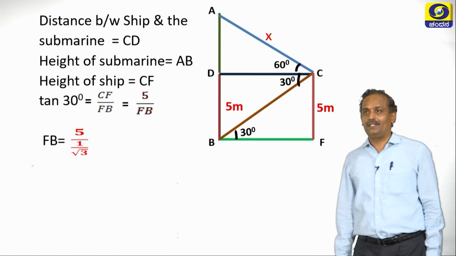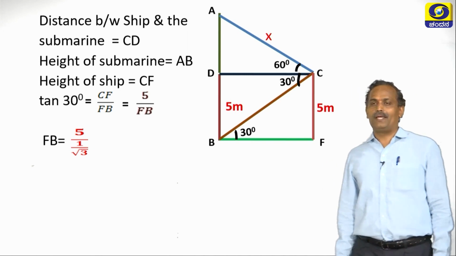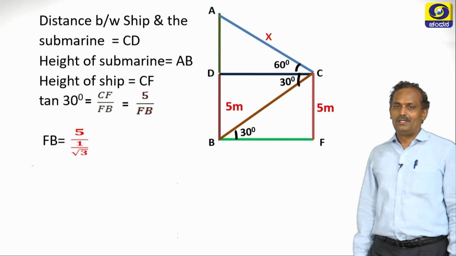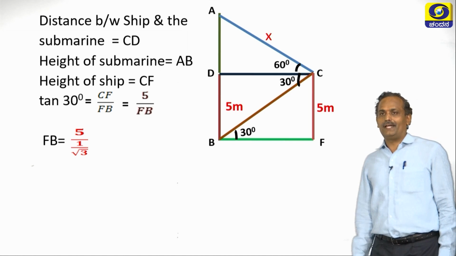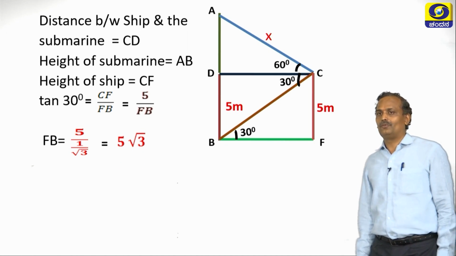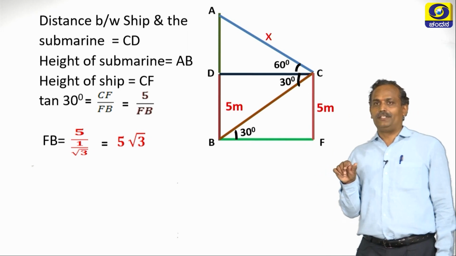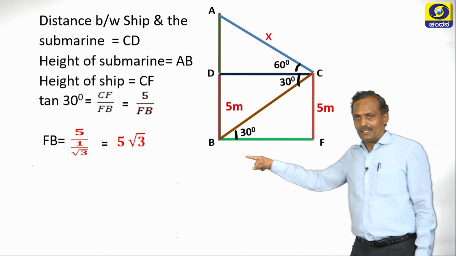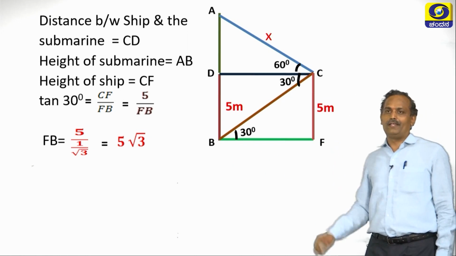What is tan 30? We have recalled it already. Tan 30 is 1 by root 3. Therefore FB is 5 divided by 1 by root 3. Let us simplify it. It is nothing but 5 root 3. So the distance FB, the distance between the submarine and the ship, is 5 root 3 meters.